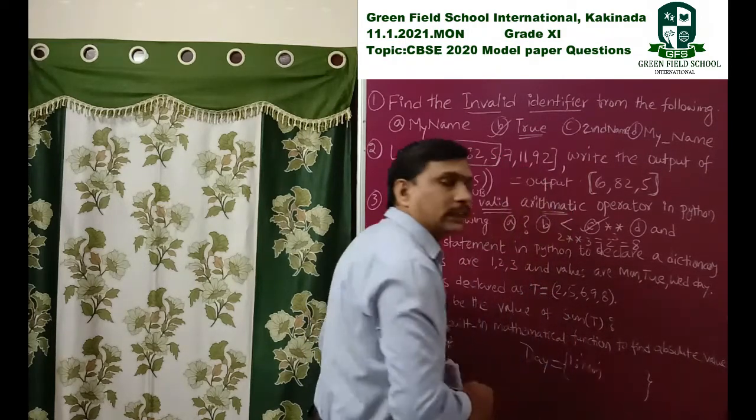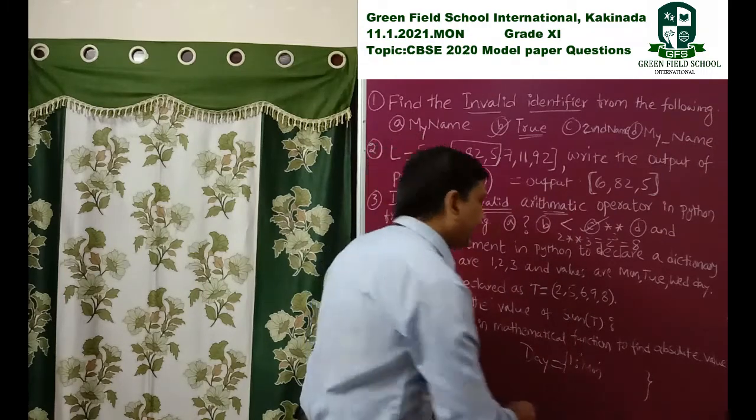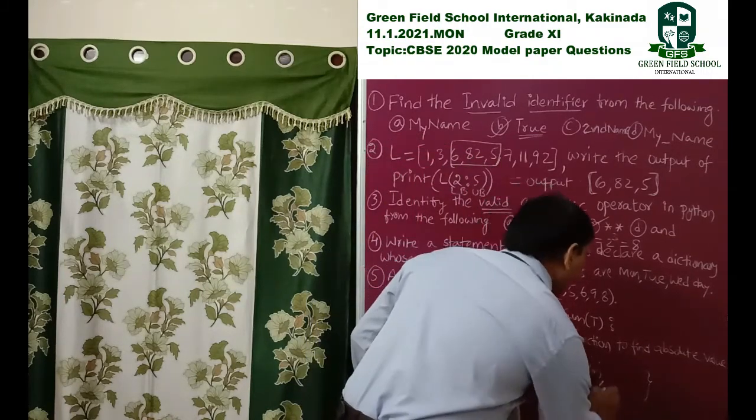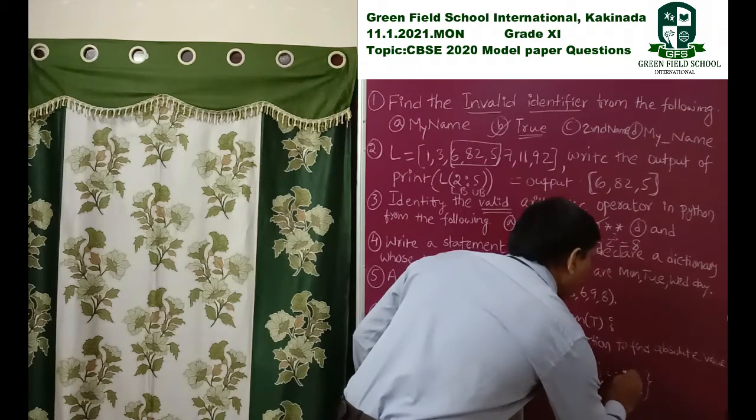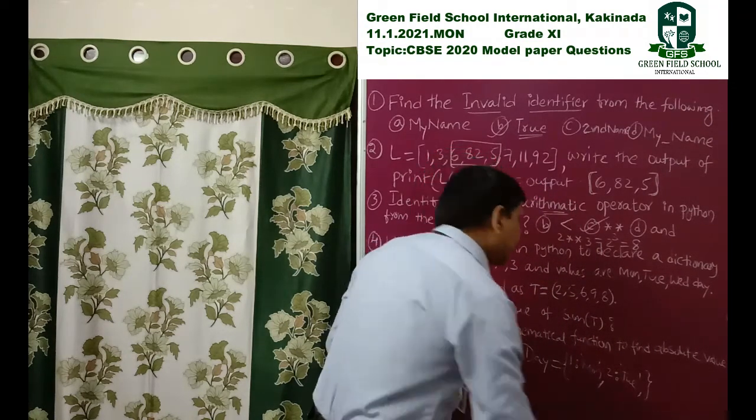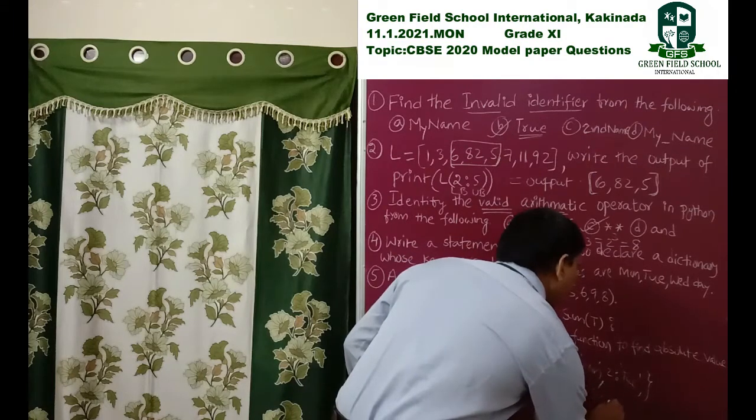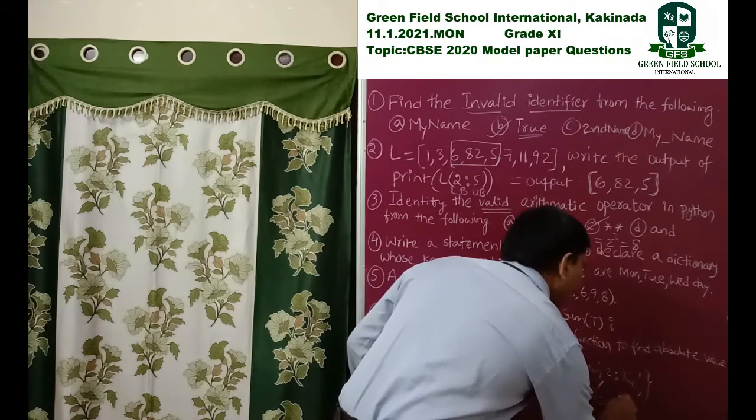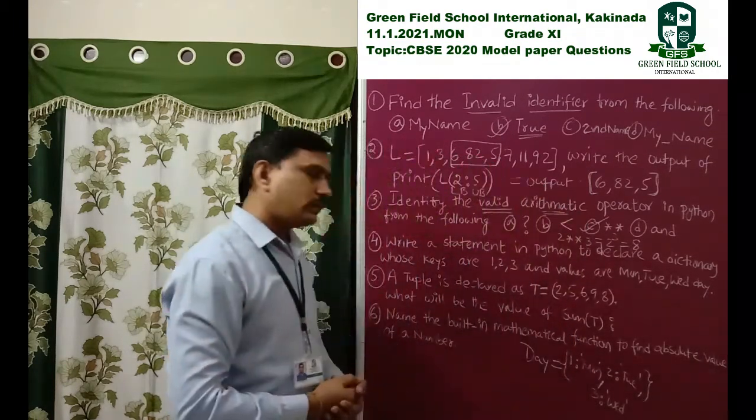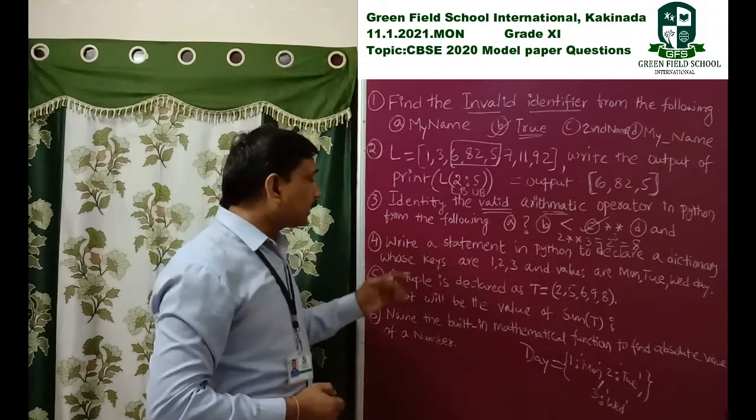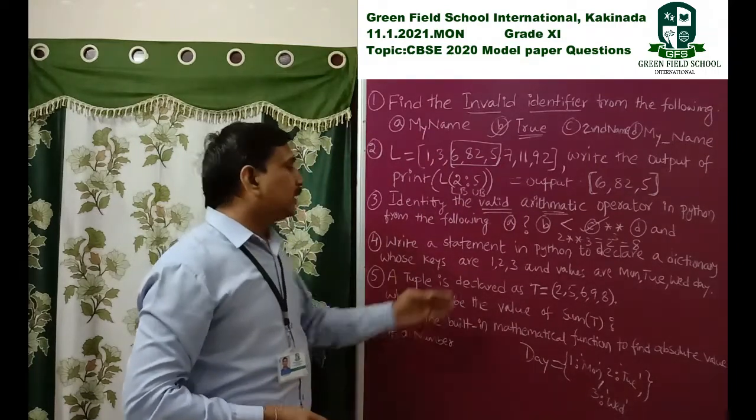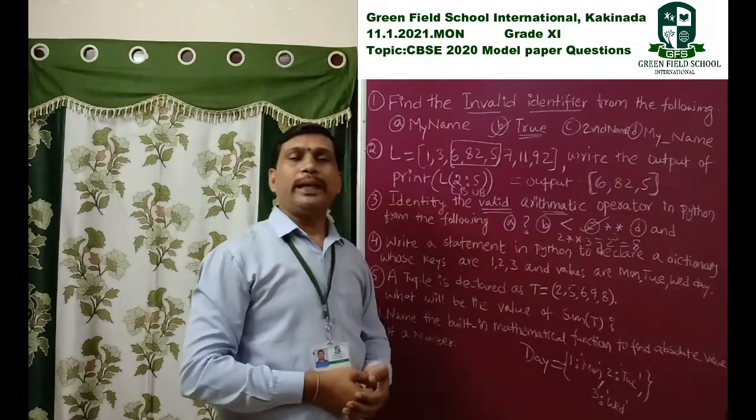Here we place Monday in single quotes. Next, comma. Second one, 2 colon Tuesday. Next, third one, 3 colon Wednesday. So this is the dictionary we construct by using these key and value pairs.